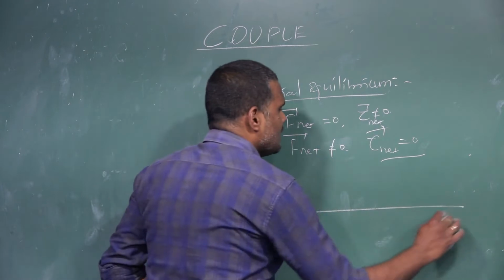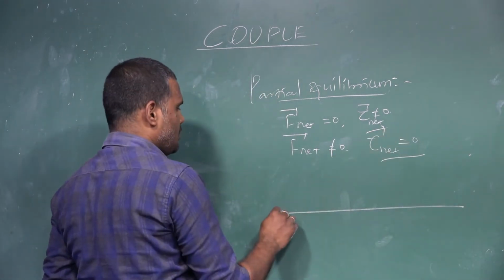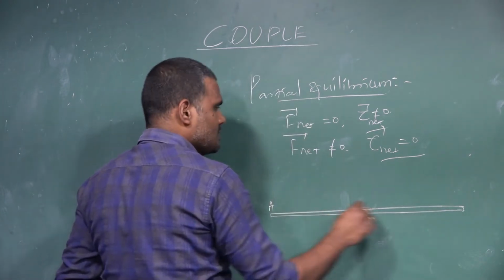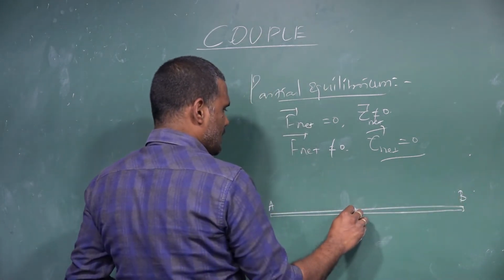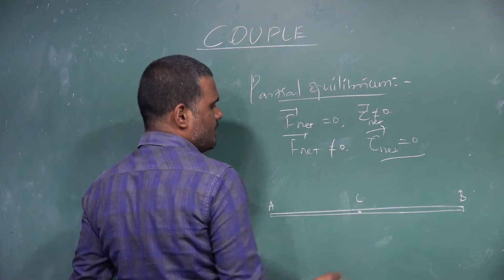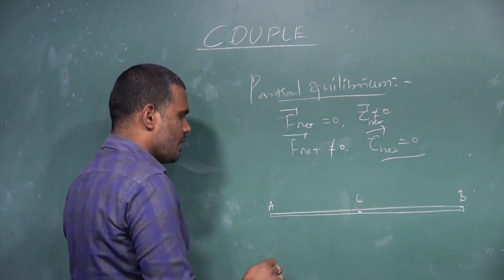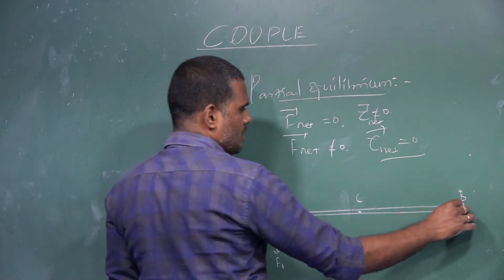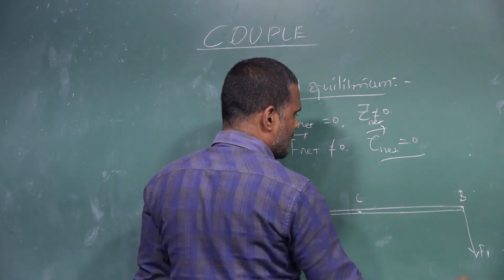Let us consider a light uniform rod of certain length. The ends are A and B. Let us say C is the midpoint of the rod. Two forces, F1 and F2, are acting on the rod at the ends in the parallel direction.